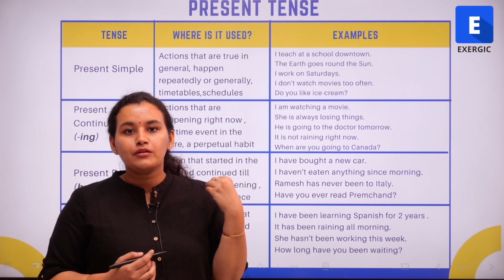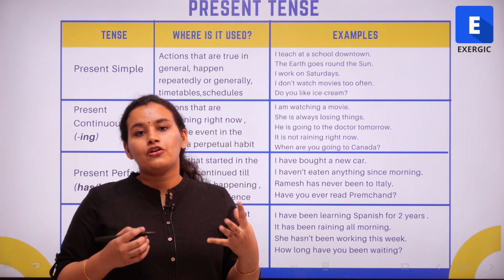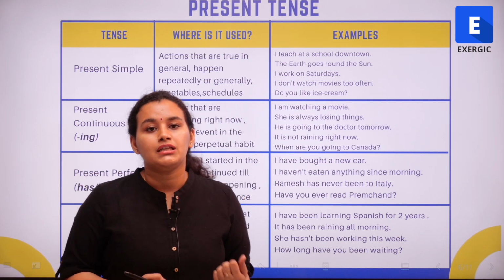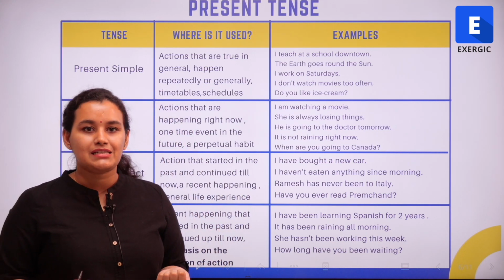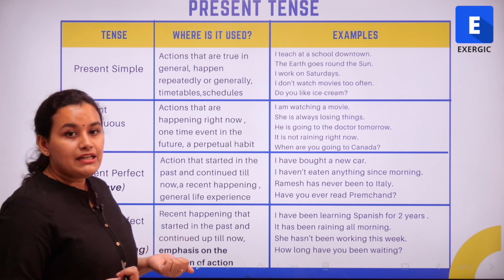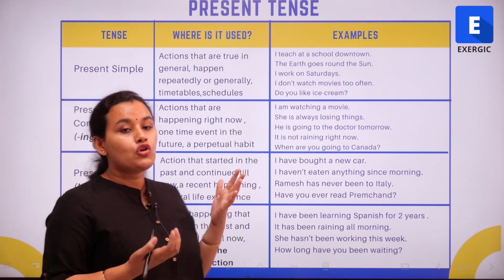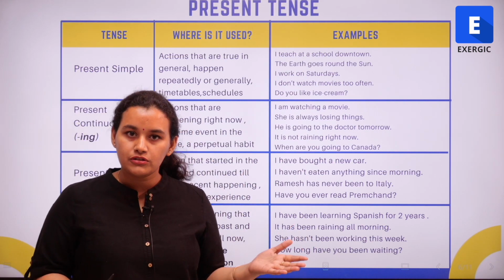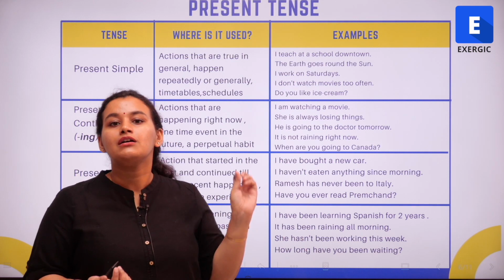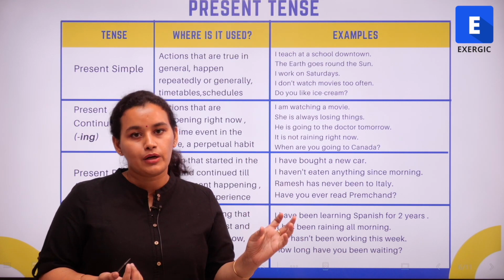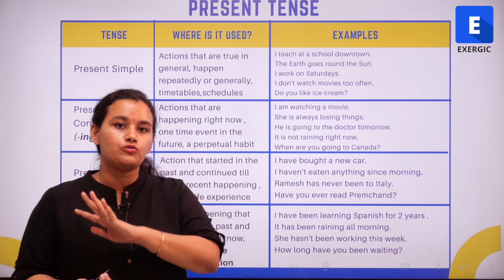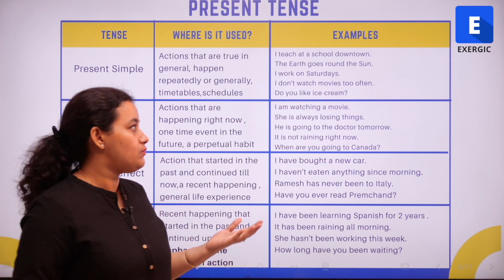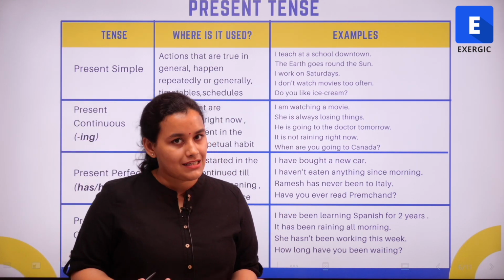A negative sentence would be, I do not watch movies too often. So I'm adding a not after the present tense of the verb do. A question would be, do you like ice cream?